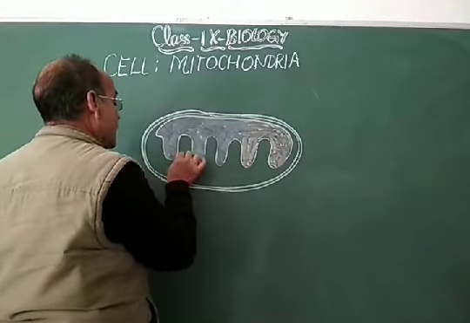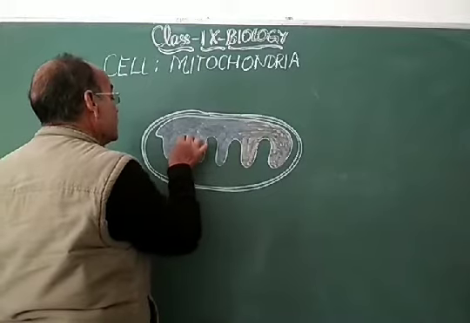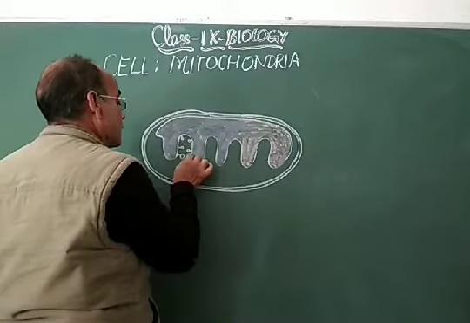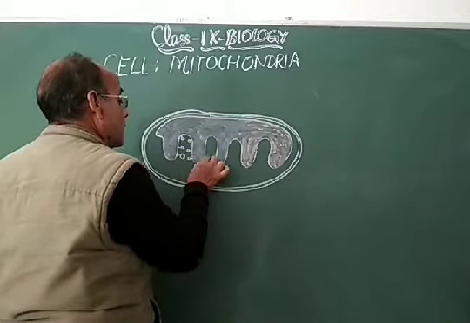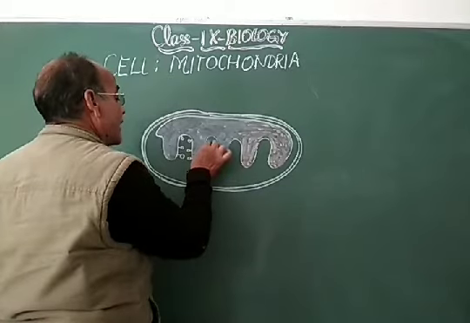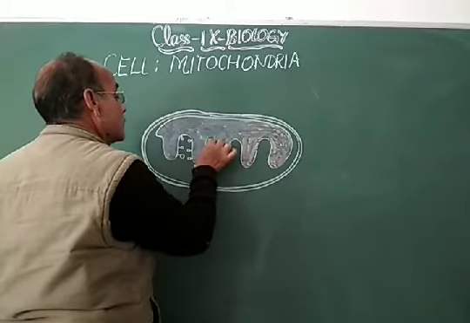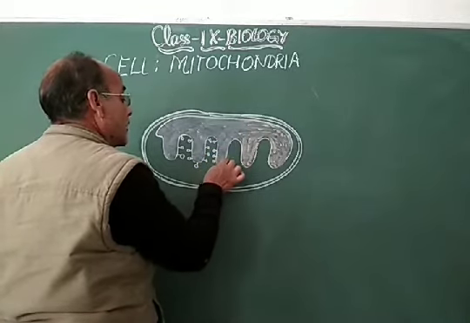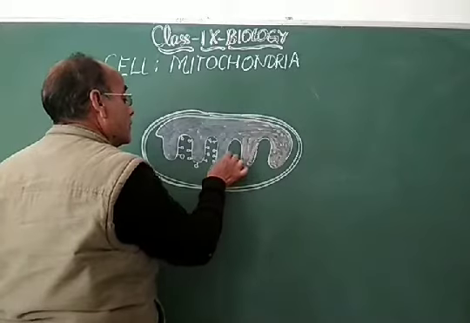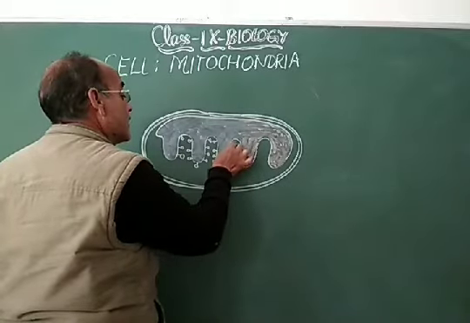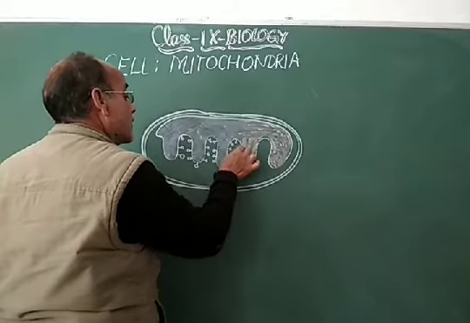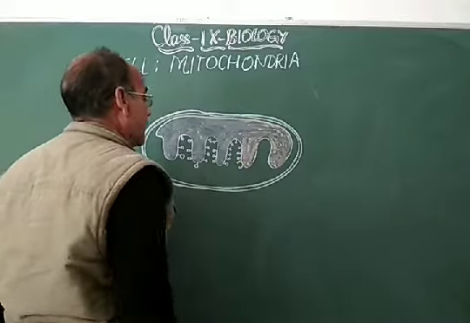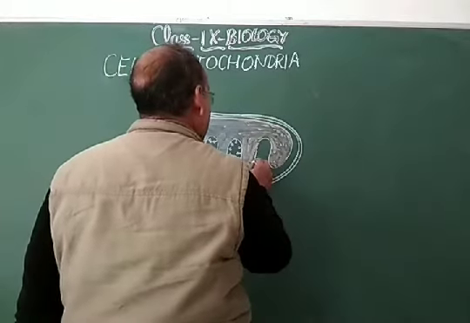So this mitochondria has small oxysomes. These are the oxysomes. And these oxysomes are just like the burner of a gas stove, the point where oxygen gets burned inside it, which results in the oxidation of the food, meaning oxidation of pyruvic acid inside it.